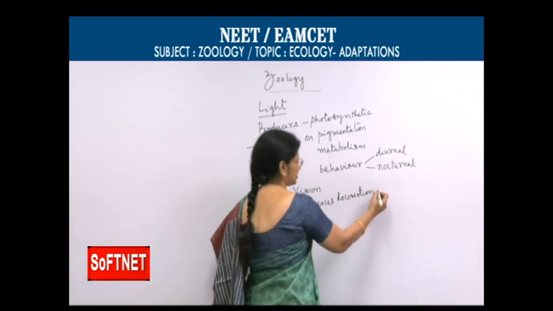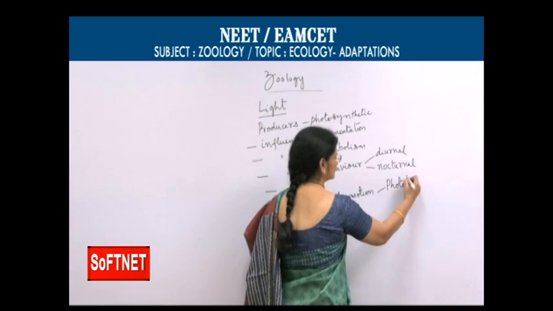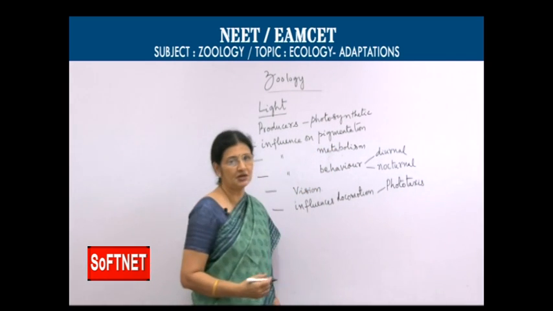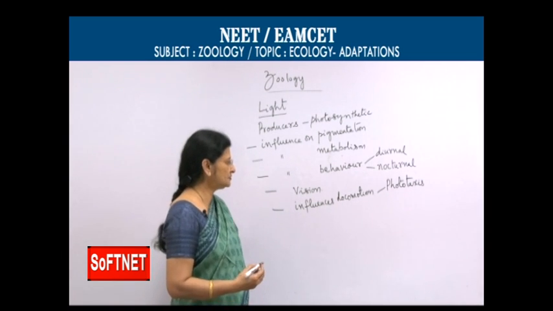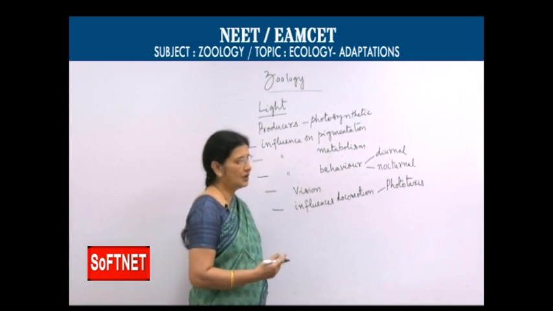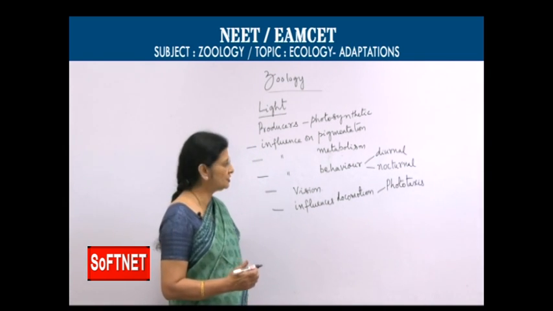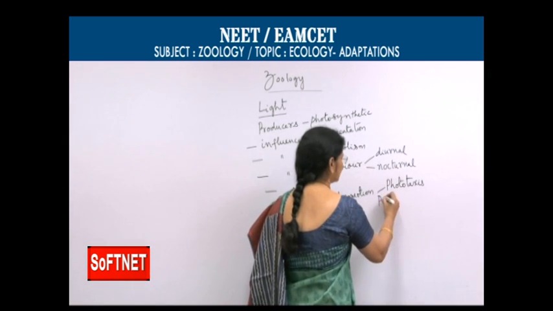Change in the direction is called phototaxis. So, oriented locomotor response is called phototaxis. In this phototaxis, organisms might be moving towards the light, towards the source of light, then we call it positive phototaxis.